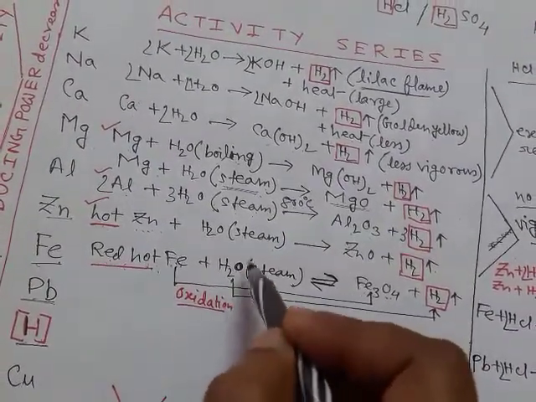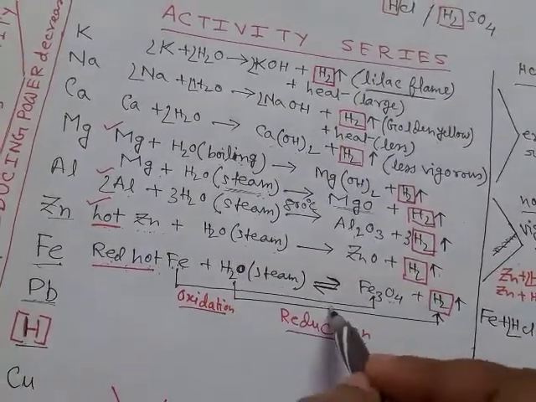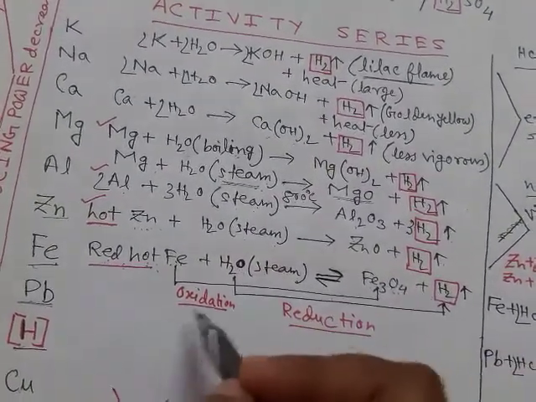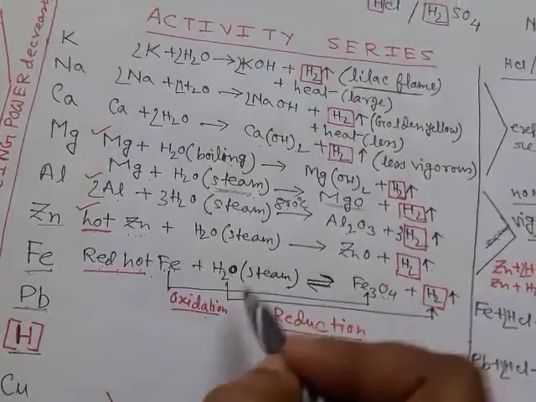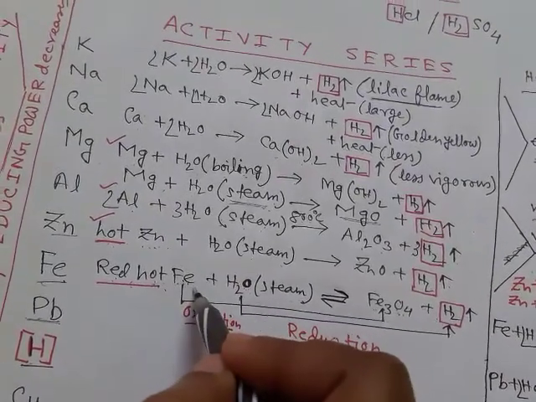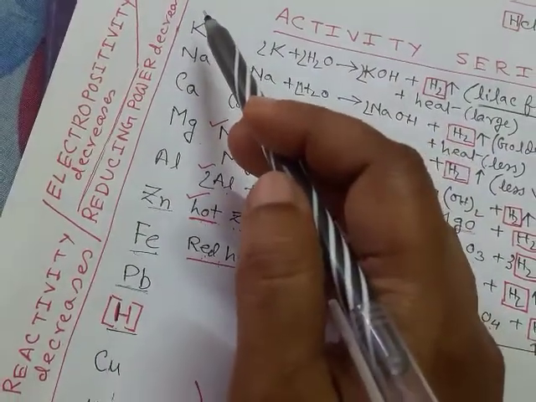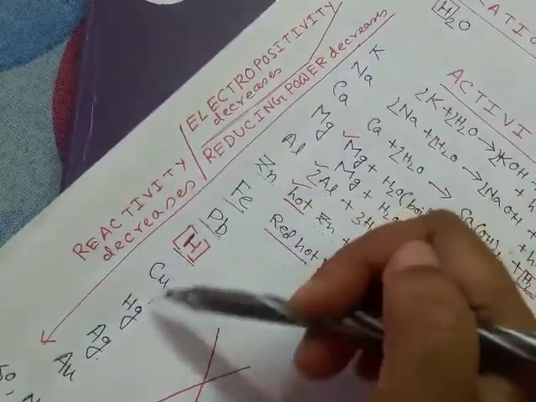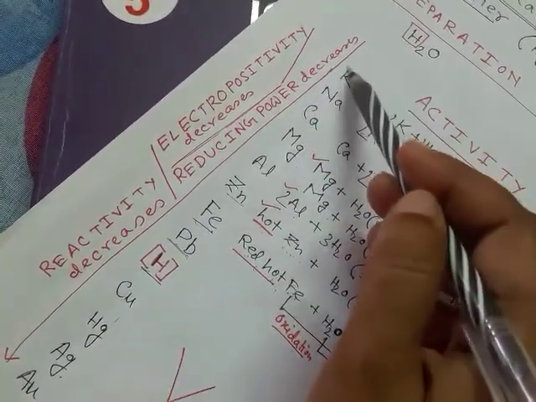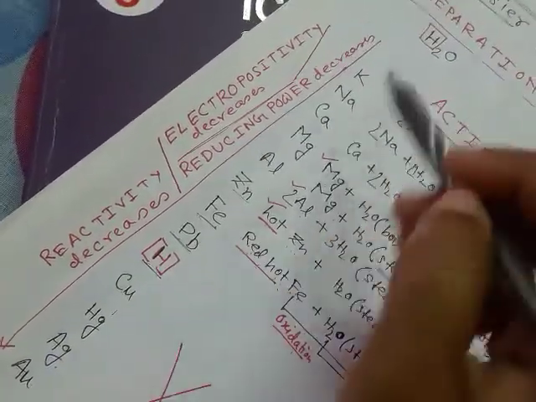As here removal of oxygen takes place, water gets reduced to hydrogen. So this is reduction, and the metal is oxidized to metal oxide, this is oxidation. Here the metal is helping to reduce the water to hydrogen, so the metal here is the reducing agent. If we proceed down the series, the reducing power of the metal decreases, that is, potassium is the strongest reducing agent, whereas aurum is the weakest reducing agent.